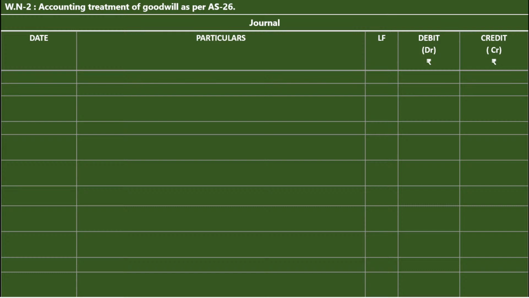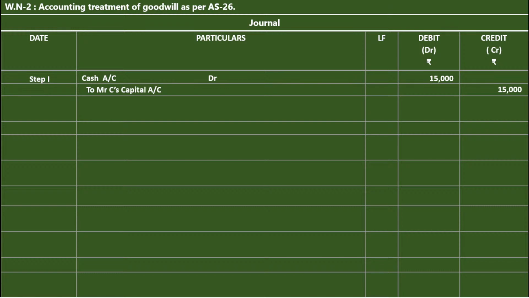Ready? If the new partner brings the cash for goodwill, what is the entry? Step number 1. Cash or bank account debit. You may write the cash or bank. In the question cash is given, use the cash account. If bank account is given, write the bank account. Cash or bank account debit rupees 15,000, only goodwill amount. To Mr. C's capital account rupees 15,000.